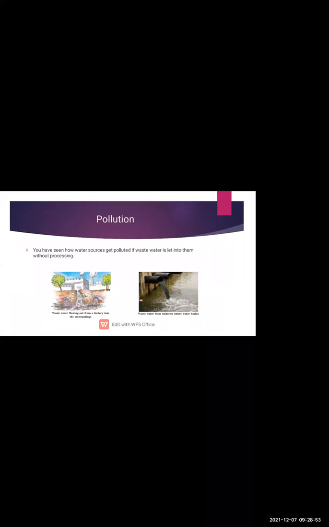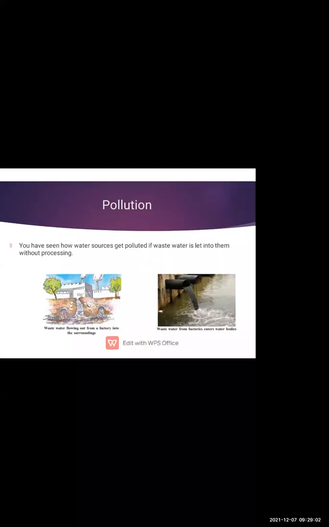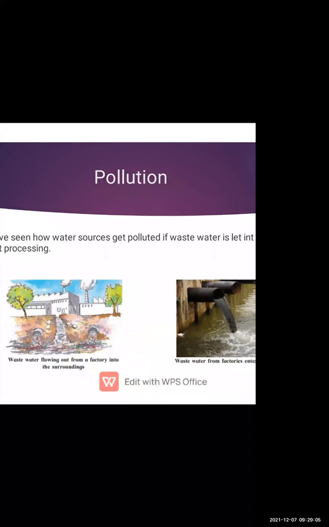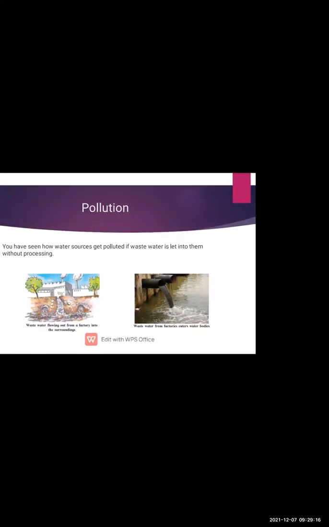You have seen how many water sources get polluted if wastewater is let into them without processing. Now here we can see how the water sources get polluted. जो जहाँ से हमको water, source means from where we are getting water, that is known as a water source. They are getting polluted. Why? Because wastewater mixes in them without processing. Many times the wastewater is mixed in the sources of water and it gets polluted because the wastewater is not processed or cleared. उसको clear किए बिना mix कर दिया जाता है.